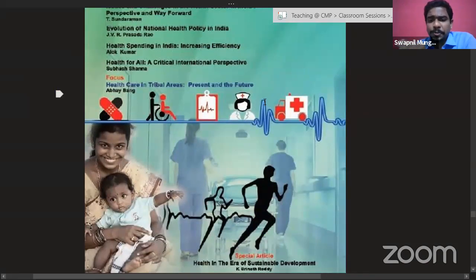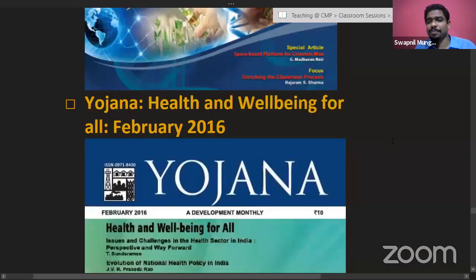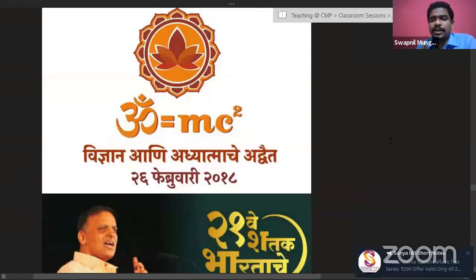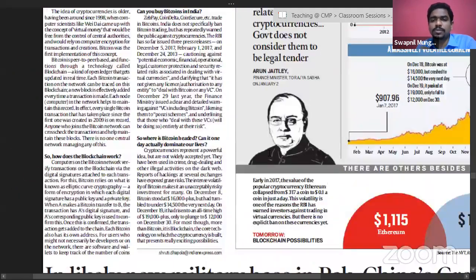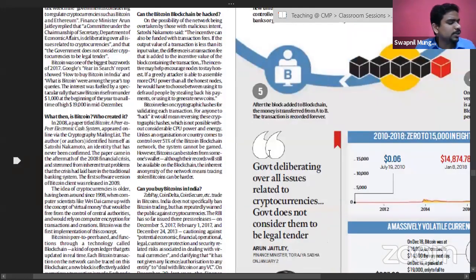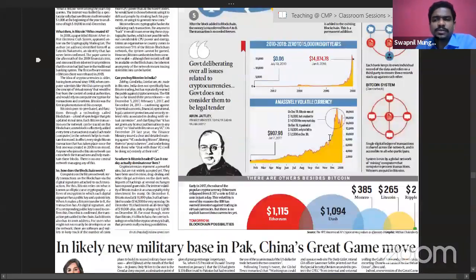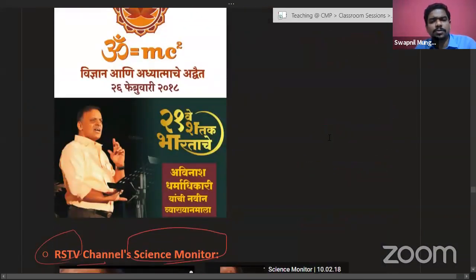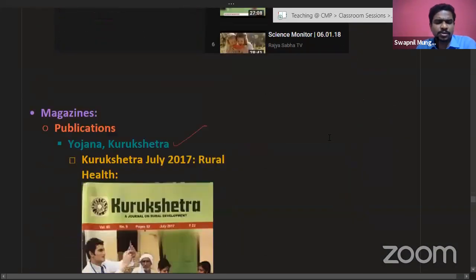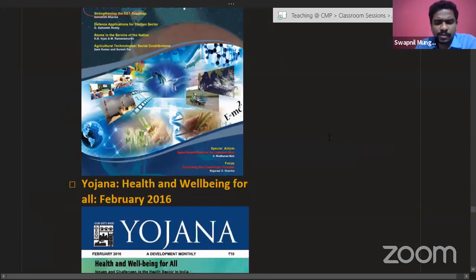Reading all the articles is going to be very difficult from Yojana and Kurukshetra as well. So you can skip reading that. If you have time, then only you can refer to that, but it is not essential. It is not essential. Whether you must read it or not, it is not necessary. So whatever sources I am telling you, whatever sources anybody else is going to tell you, all these sources are not going to be compulsory in nature. So all these sources you must be just aware about, and you can skip those sources if your current affairs is very much strong. So these are all available sources. I'm just telling you advantages, disadvantages of all these sources, and benefits and disadvantages of that.